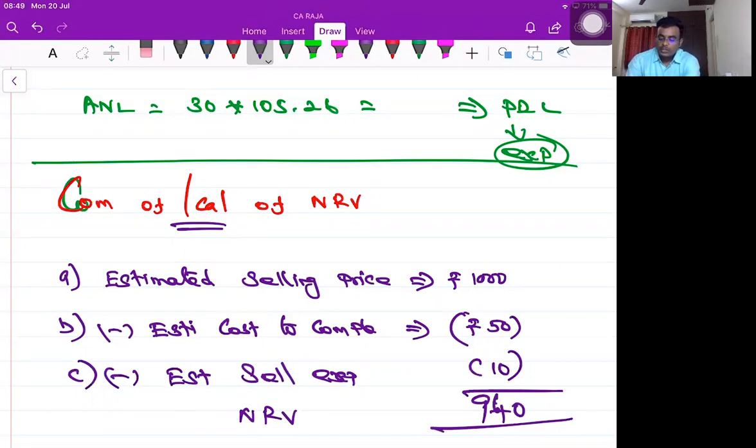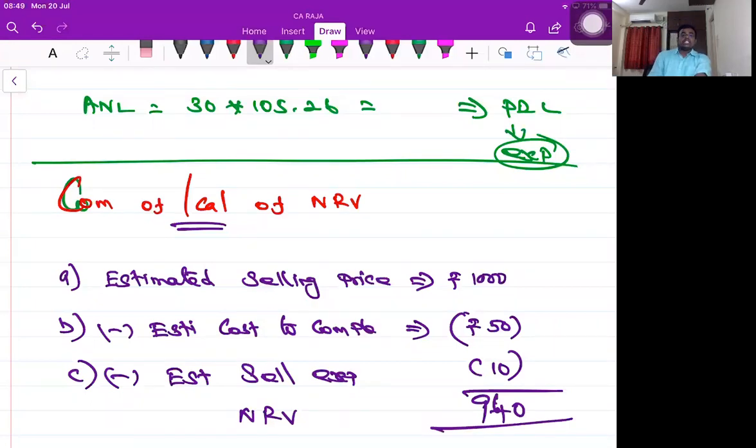Yes, sir. So NRV is equal to estimated selling price minus estimated cost to complete minus estimated selling expenses. By this time, you will have cost in one hand and NRV in the other hand. Compare these two values. Whichever is least, take that value. That becomes the closing stock value. Is it clear? Yes, sir.